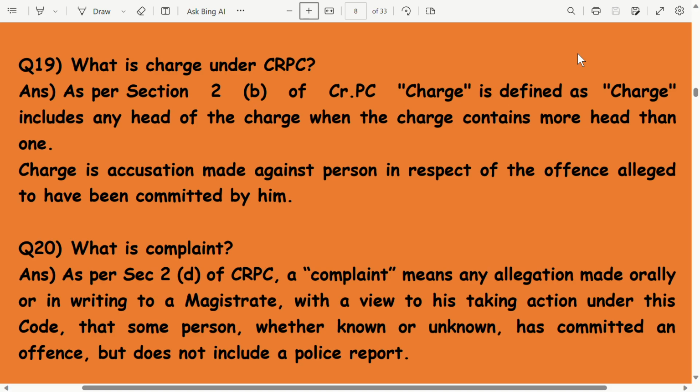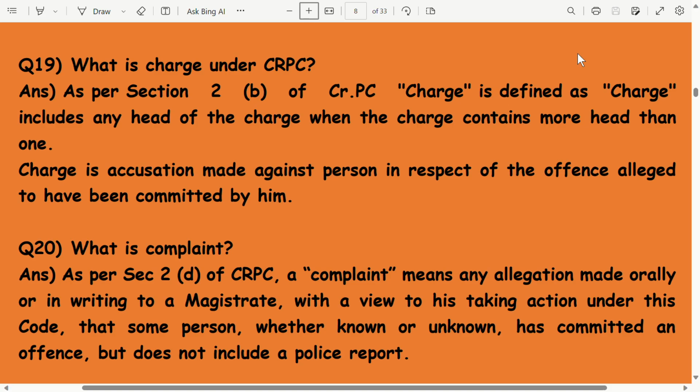What is charge under CRPC? As per Section 2(b) of CRPC, charge includes any head of the charge when the charge contains more heads than one. Charge is an accusation made against a person in respect of the offence alleged to have been committed by him.